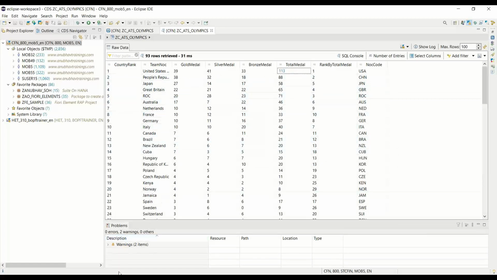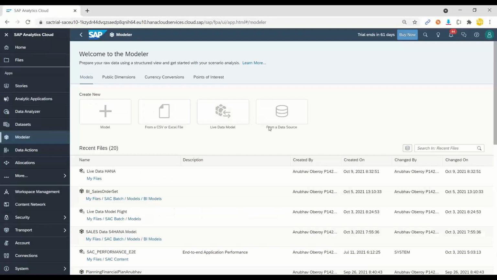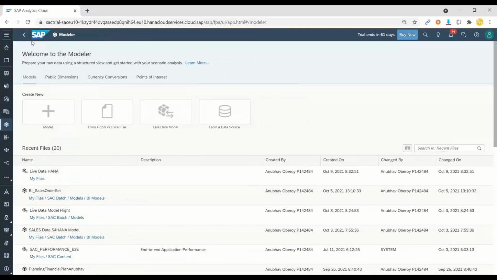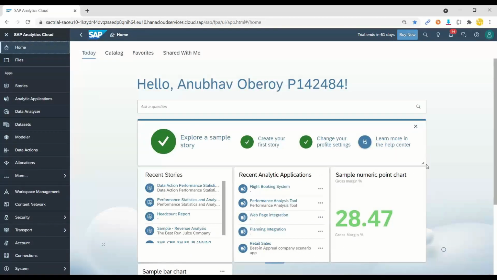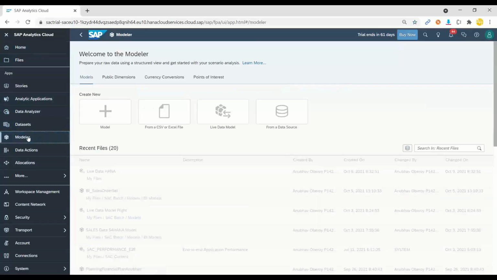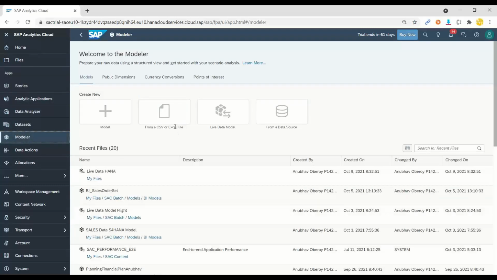So now I'm going to start my Analytics Cloud system, and here I will create a data model. When you start the SAC system, it usually starts from a home page like this. From here, we switch to the data model, and the data model is the foundation for all the data sets in Analytics Cloud. Any dashboard or story you want to build, you always start with a data model. We will discuss more about model basics in unit number 3 in more detail.